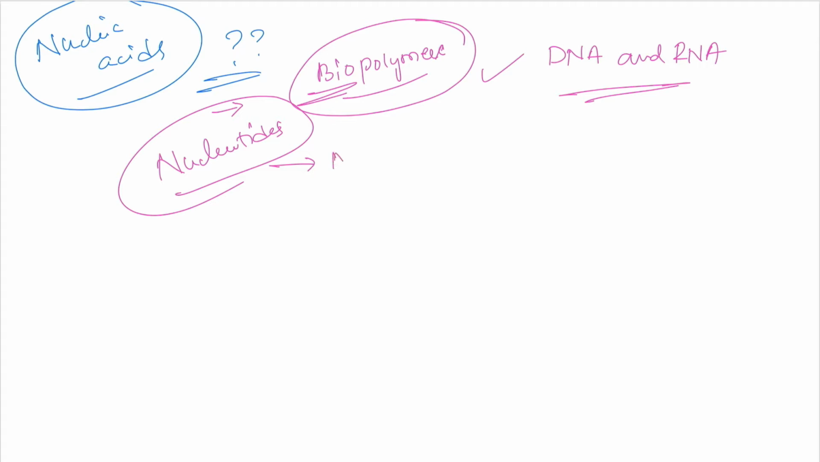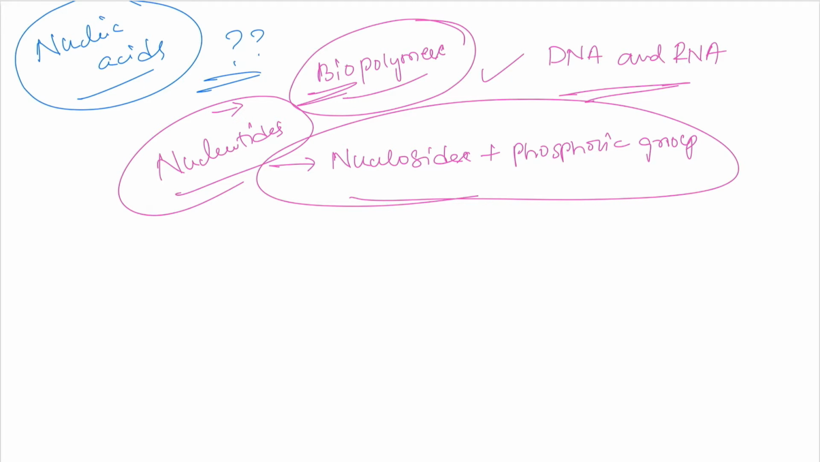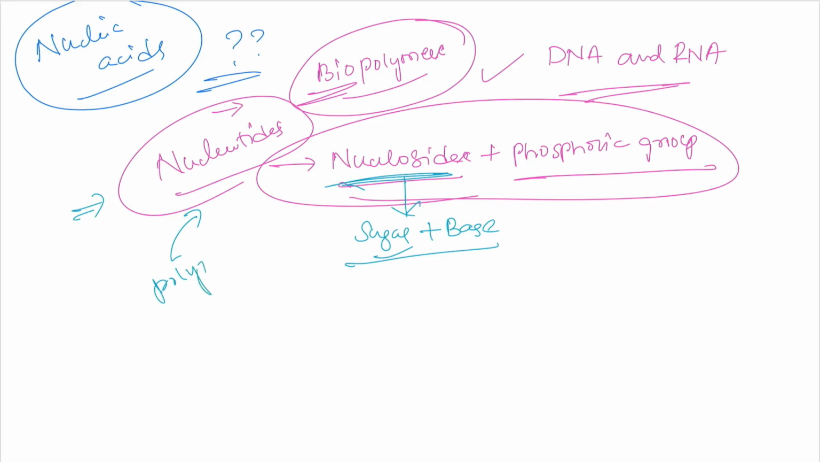What are nucleotides? A nucleotide is composed of a nucleoside plus a phosphoric group. What is a nucleoside? A nucleoside is nothing but a sugar molecule, usually a pentose sugar, plus a base. Totally, DNA or RNA are composed of nucleotides. They are polymers of nucleotides.